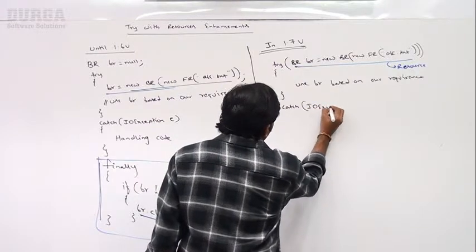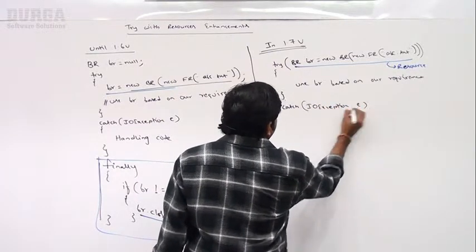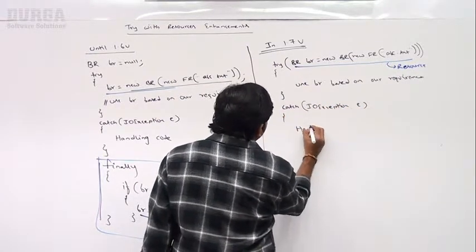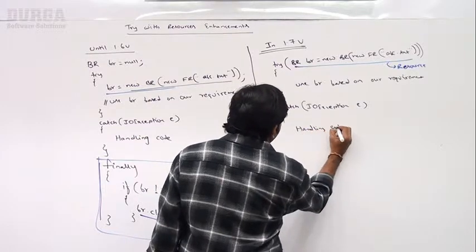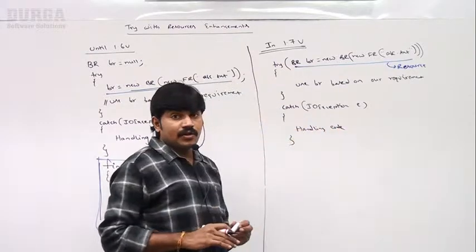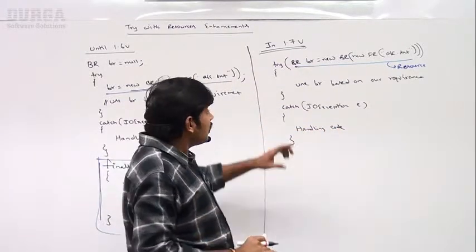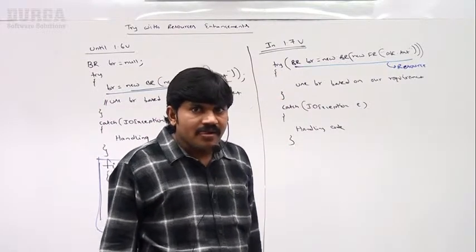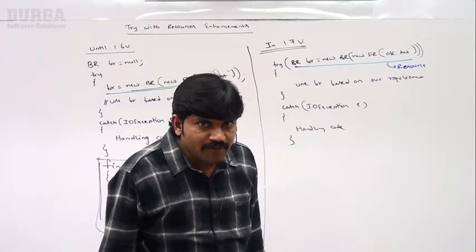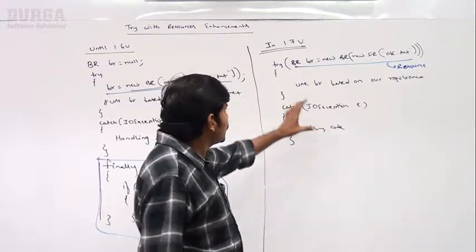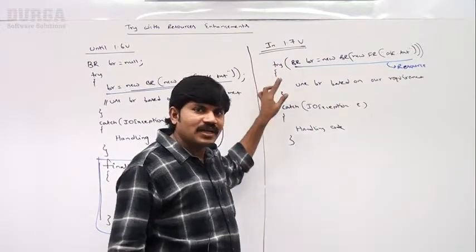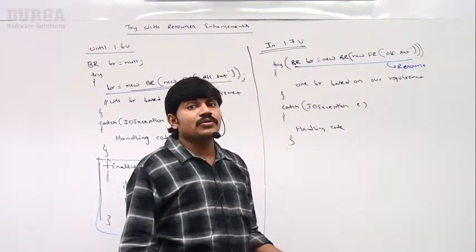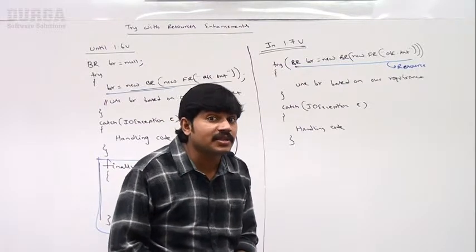Okay, IO exception. What code do I have to take, sir? Handling code we are required to take. Now can you please tell, is it required to write a finally block? No, because this resource is already closed. We are not required to close it explicitly. That's why the finally block is not required.